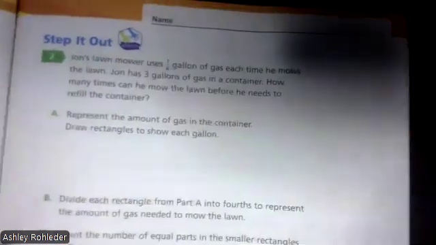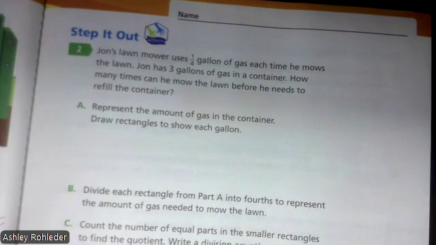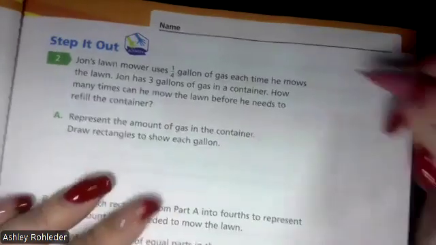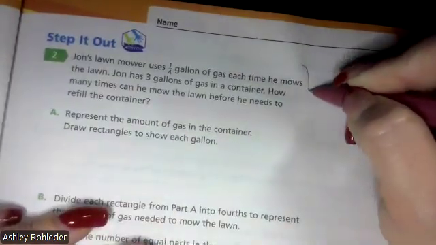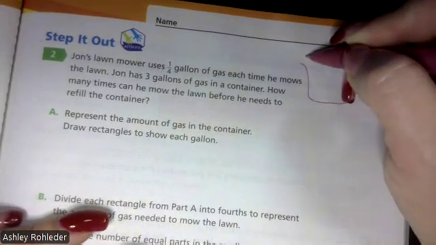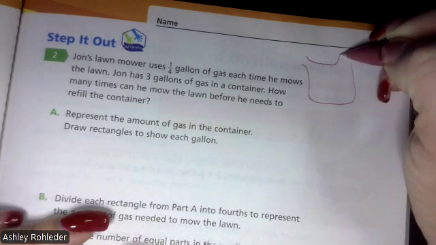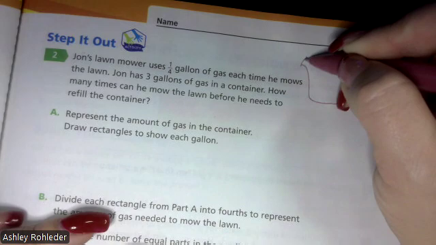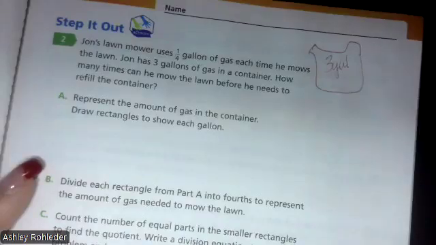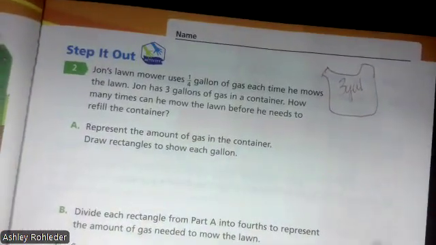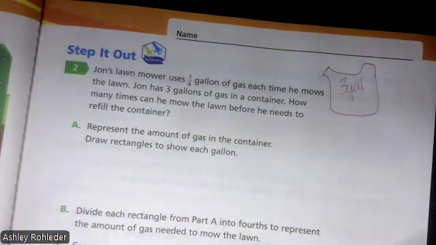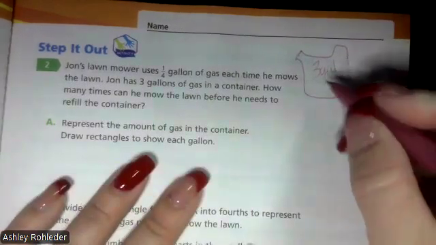John's lawnmower uses 1/4 of a gallon of gas each time he mows the lawn. John has 3 gallons of gas in a container. All right, so here's my, like those red gas containers. Kind of like that, right? And there's 3 gallons in there. How many times can he mow the lawn before he needs to refill the container? So how much does he use each time he mows the lawn? 1/4.